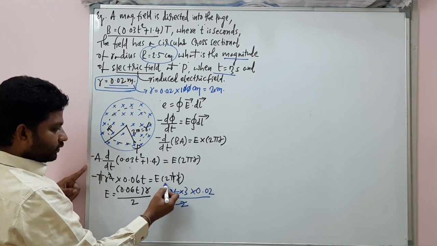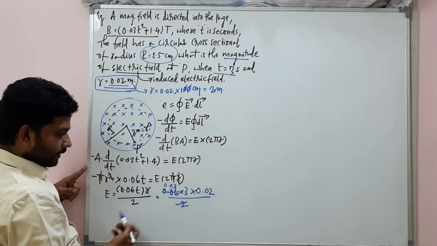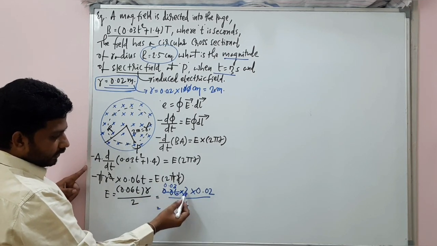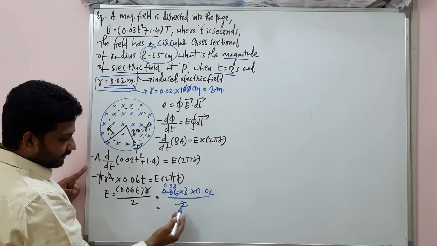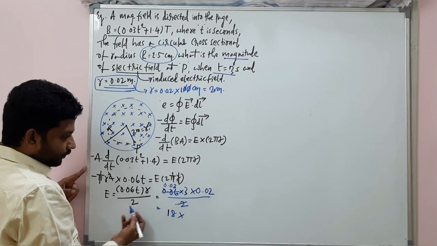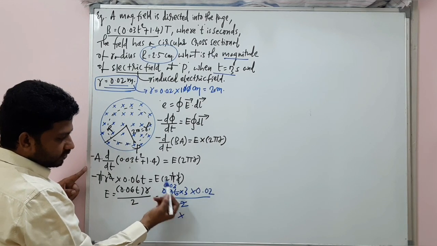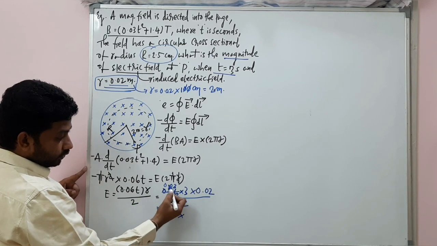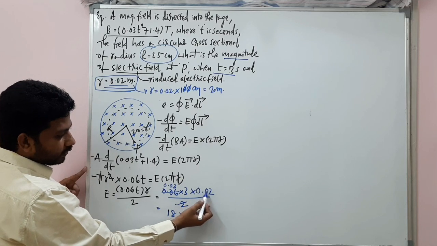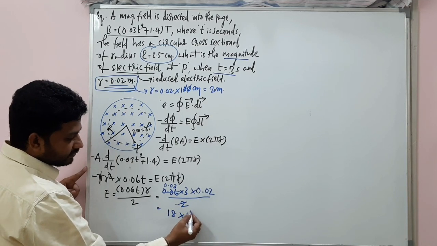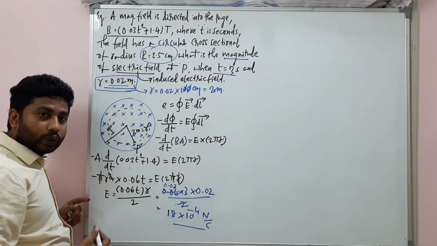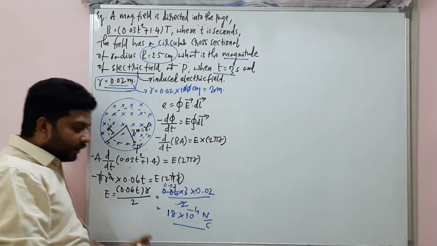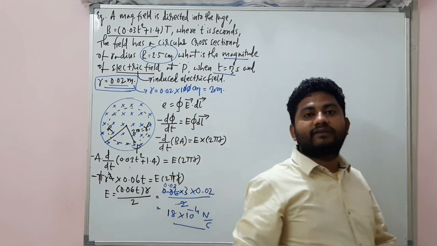This is 0.03 into 3. 3 3s are 9, 9 2s are 18. So 18 into 10 raised to minus 4, after the point there are 2 digits here and 2 digits here, so I can say it is 10 raised to minus 4 Newton per Coulomb. Okay, clear? So this is how we could find the induced electric field.